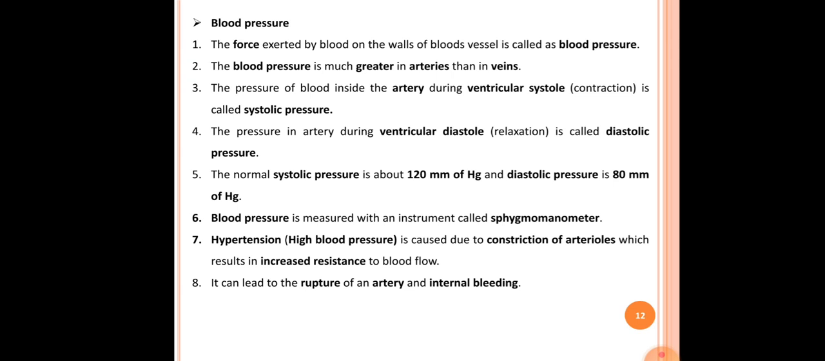Systolic pressure and diastolic pressure are both important terms. The normal systolic pressure is about 120 mm of Hg and the diastolic pressure is 80 mm of Hg.